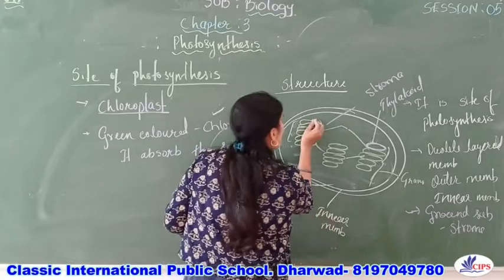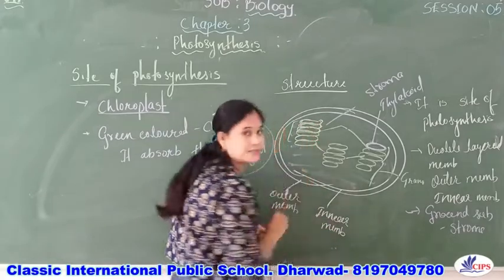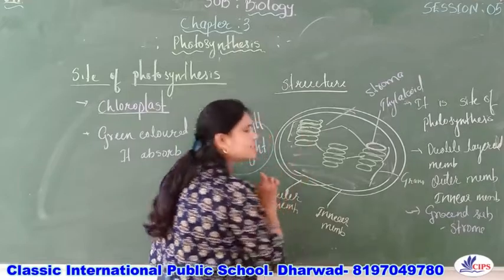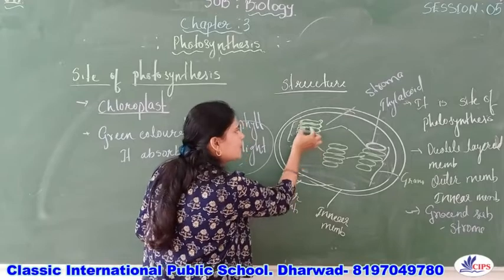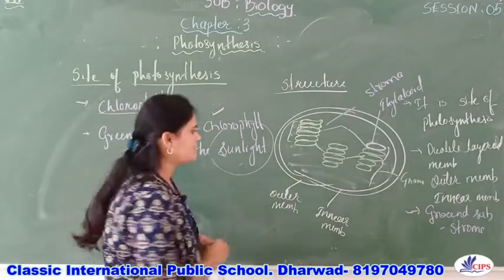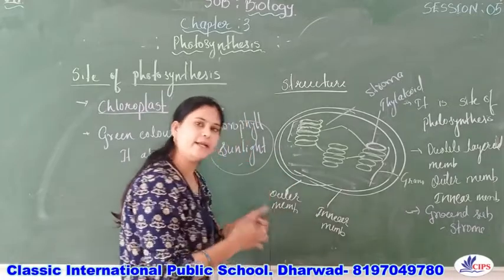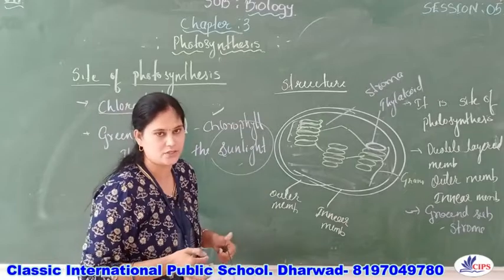So this is one thylakoid, this is one thylakoid, this is one, like this, right? So this grana is made up of the thylakoids. When these thylakoids are placed one above the other, then it is called grana. So this grana is abundant in the stroma. Stroma is nothing but the ground substance. Okay?